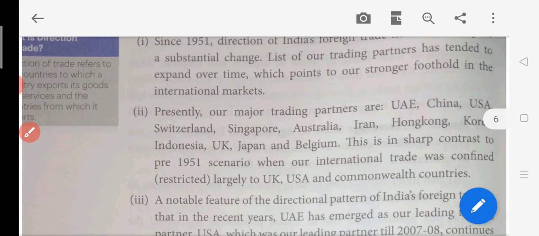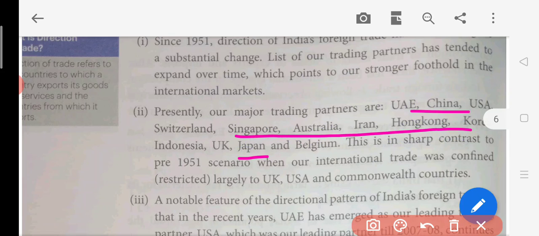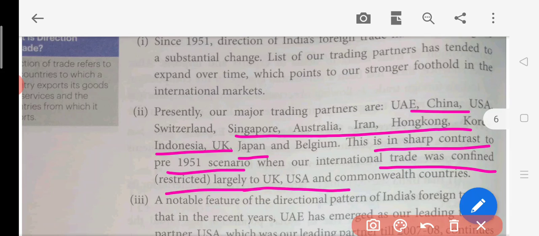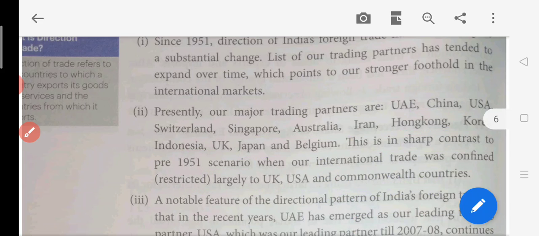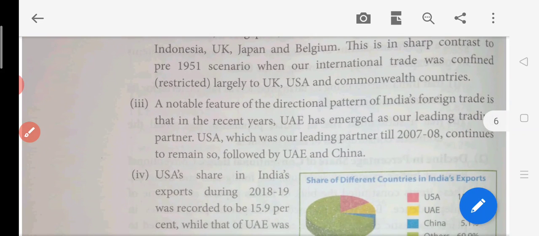So, this is a sharp contrast to the pre-1951 scenario. You can see that so many countries started trading with India. But this is in sharp contrast, meaning before 91, what was the condition? We were trading our goods only to, restricted to, the UK and USA only. So that is the big change we can say here: the trade direction has been changed. Now many economies were trading with India, not just UK and USA. So this is regarding the trading partners.